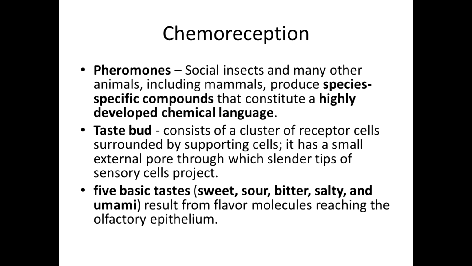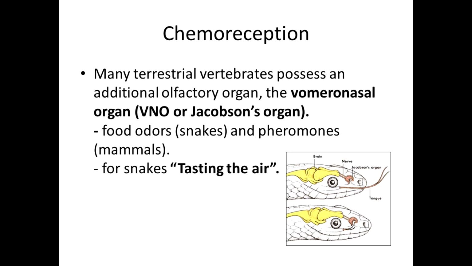Taste buds consist of a cluster of receptor cells surrounded by supporting cells and have a small external pore through which slender tips of sensory cells project, aka your tongue. It has taste buds so you can taste. There are five basic tastes: sweet, sour, bitter, salty, and umami, which is savory. Many terrestrial vertebrates possess an additional olfactory organ, the vomeronasal organ or Jacobson's organ. It detects food odors for snakes and pheromones for mammals. For snakes, that's why they move their tongue out and bring it back in. It's kind of tasting the air for food.